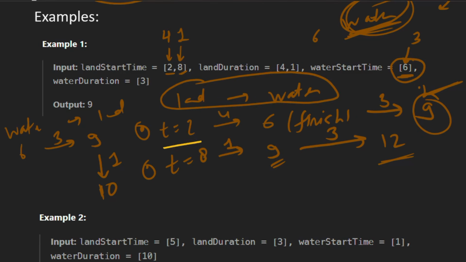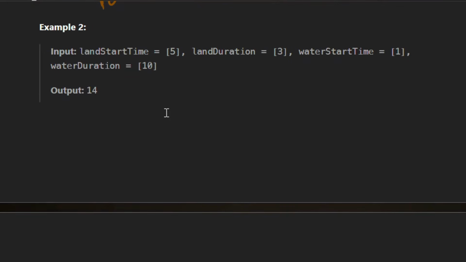So at land it takes the one that starts at t equal to 2 and finishes at t equal to 6, and then takes the water ride at t equal to 6 and finishes at t equal to 9. So 9 is the minimum answer, so our output is 9, right? So let's see the next example.